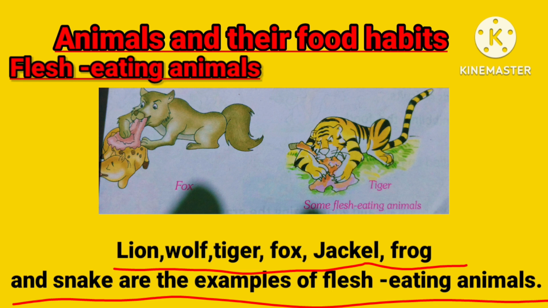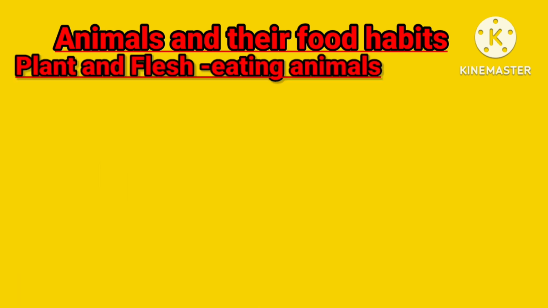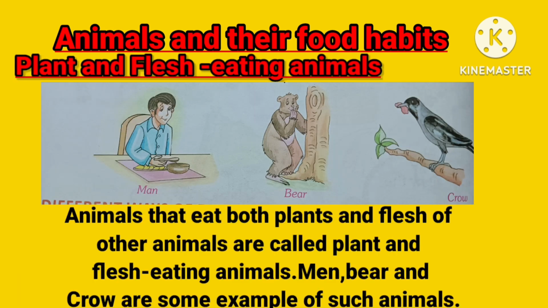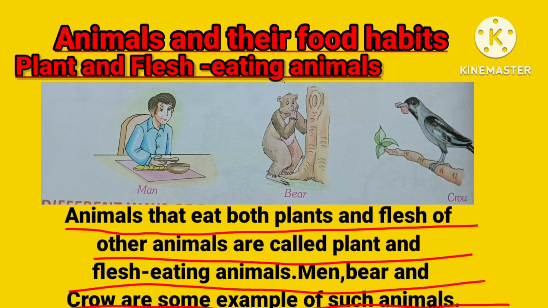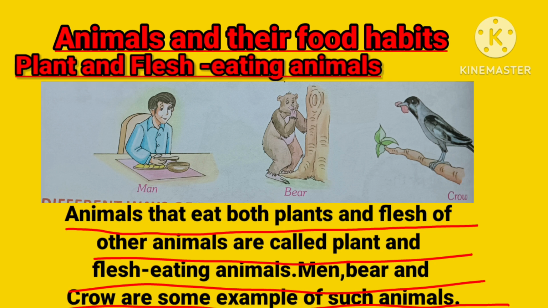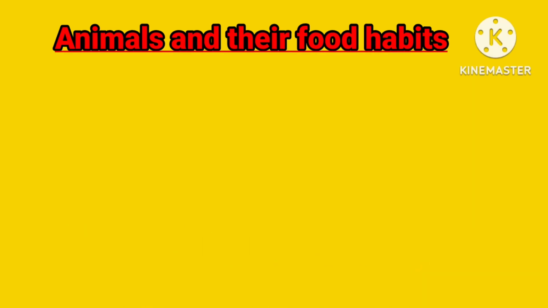Now the third type of animals we will see, that is plant and flesh eating animals. Animals that eat both plants and the flesh of other animals are called plant and flesh eating animals. Man, bear and crow are some examples of such animals. They eat both plants as well as the flesh of other animals.